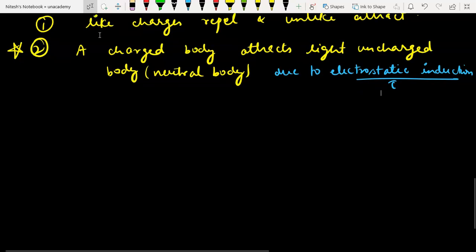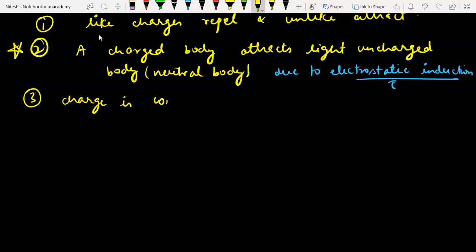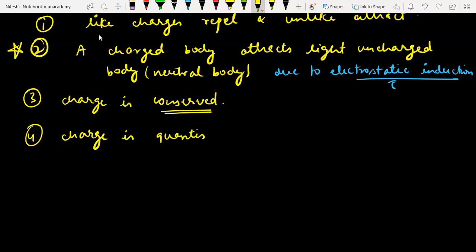Now moving ahead. The third property. What is the third property? The third property is that charge is conserved. What is this? Charge is always conserved, because conservation of charge means it can neither be created nor destroyed. This is a very important point. Now the fourth property is: charge is quantized.